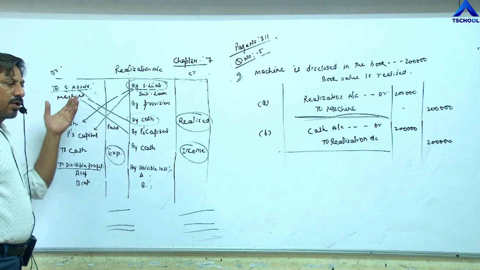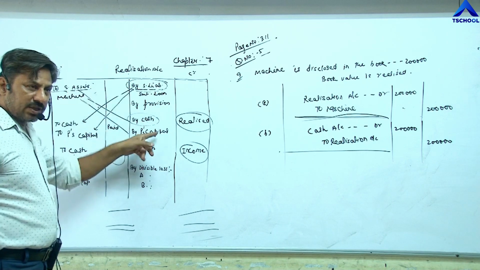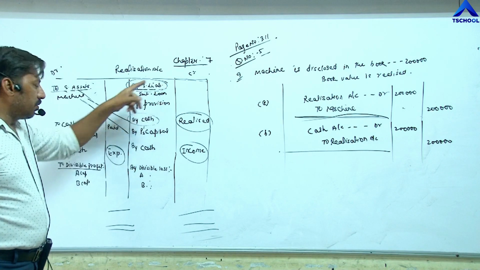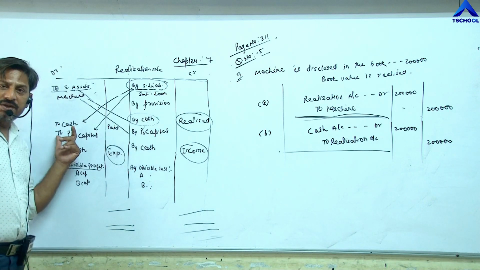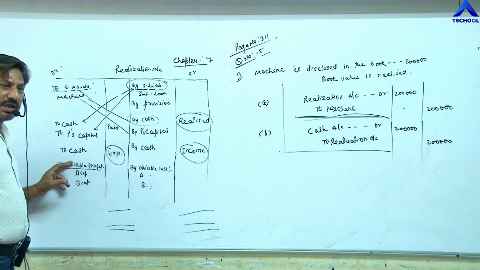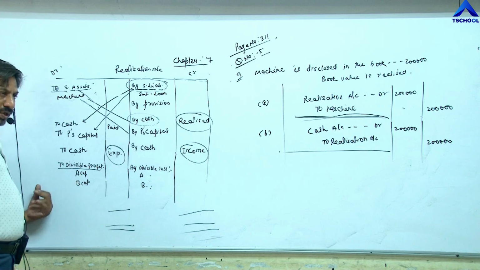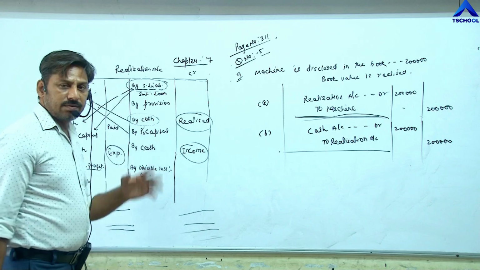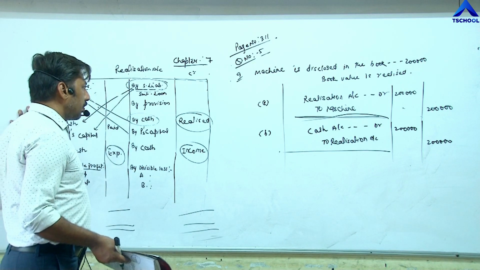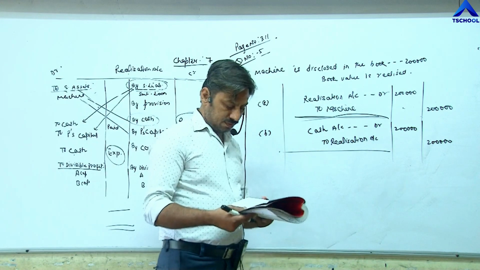5-6 steps are there: for closing of assets, for closing of liabilities, for closing of provisions, then sale of assets will be shown in 2 ways, by cash or by partners capital. Payment of liability will be shown in 2 ways, to cash, to partners capital. For income, by cash this side, for expense this side, to cash. Besides, at the last stage, profit or loss: divisible profit will be shown this side, divisible loss that side. Once you learn this format, there is no difficulty in solving the question.